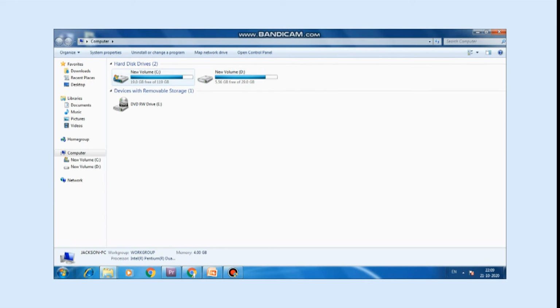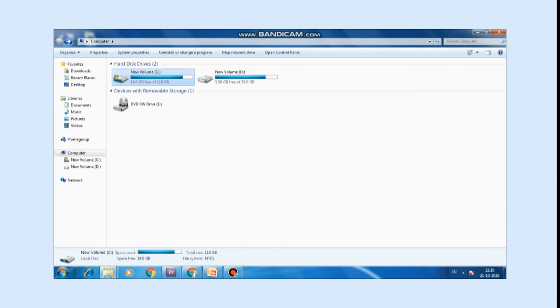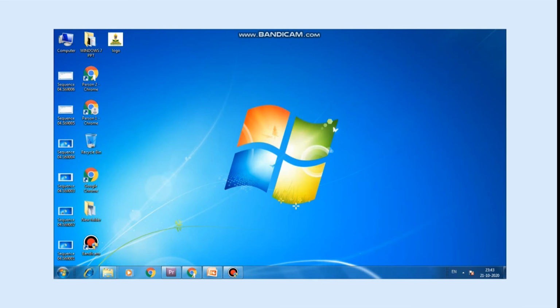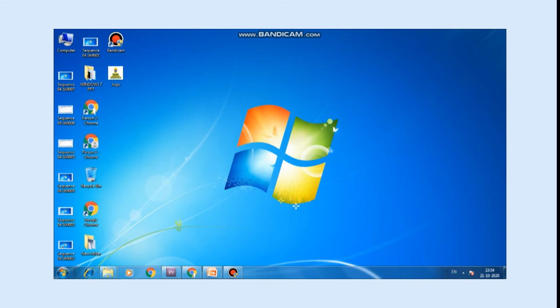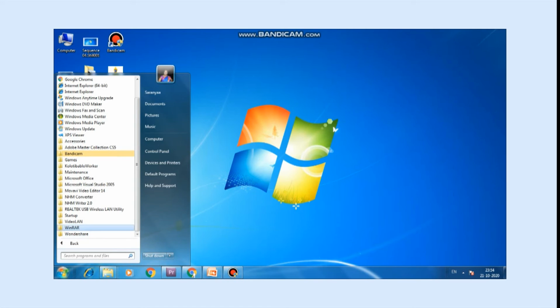Files and folders. All the information which is stored by us on the computer is present in the hard disk. Various programs of Windows 7. Now Notepad and WordPad. Notepad and WordPad are the text editors present in Windows by default.